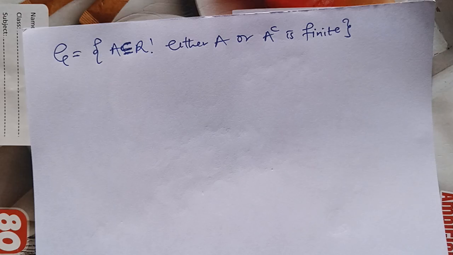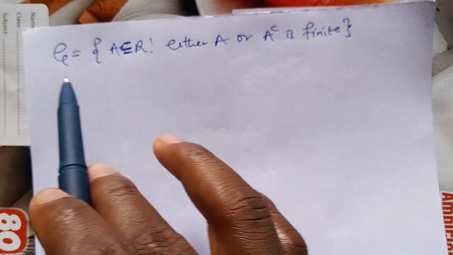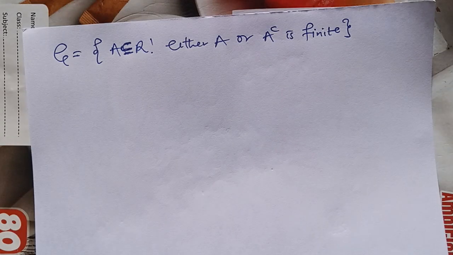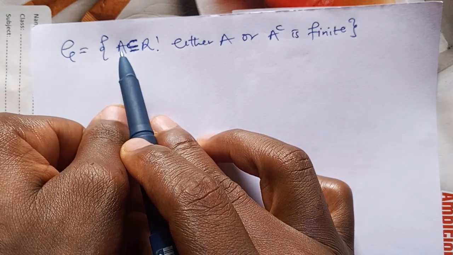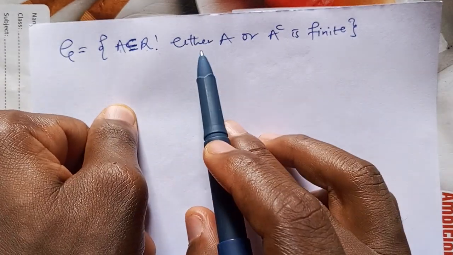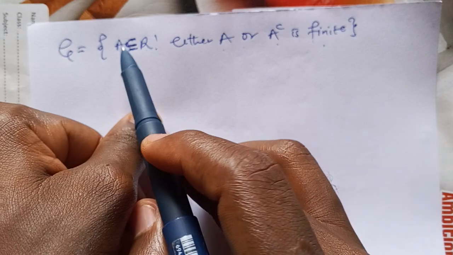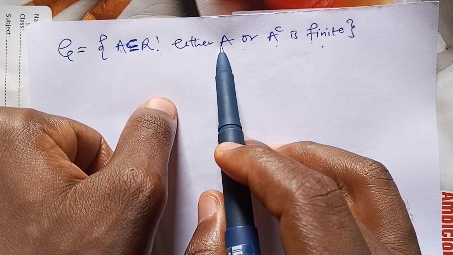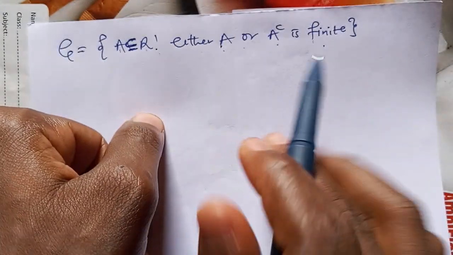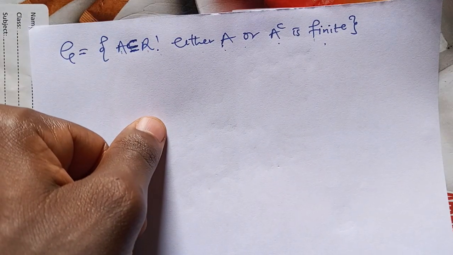In this video, we want to show an example of an algebra. So here is a nice example. We want to show that this is an algebra. This class is saying that there is a collection of sets A, which is a subset of R, such that either A or A complement is finite. That is, for A to be inside this set, either A or its complement must be finite. Okay?